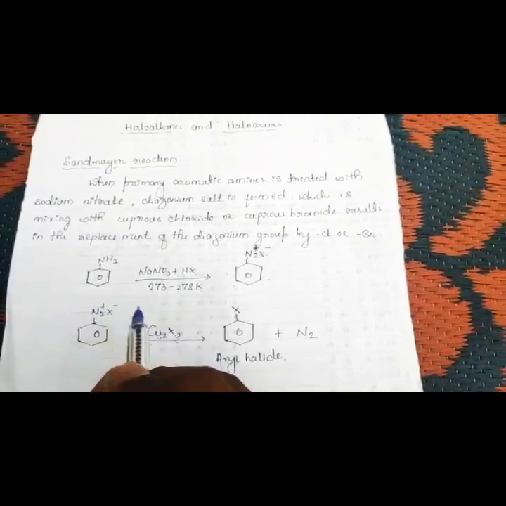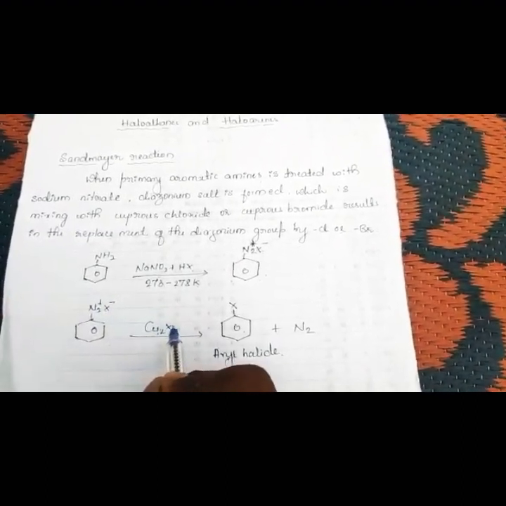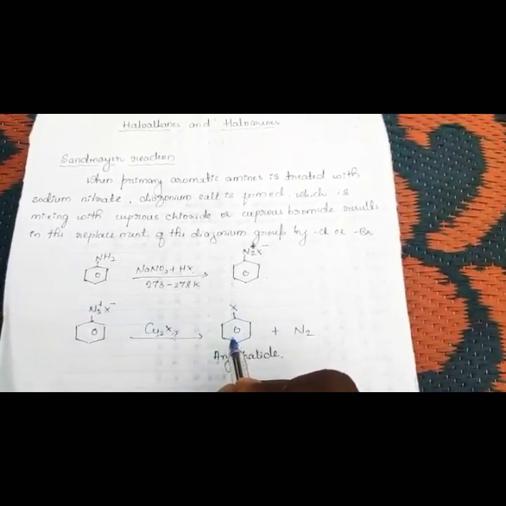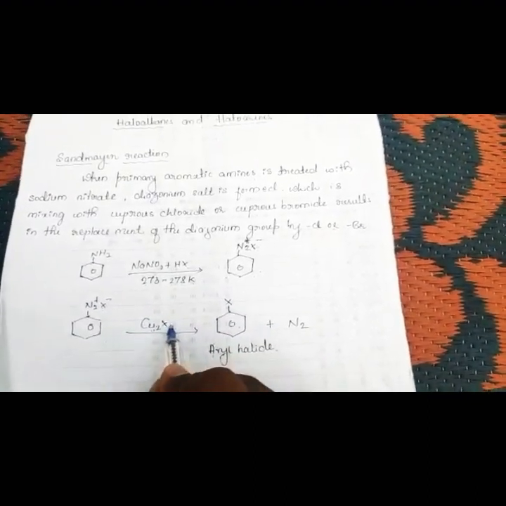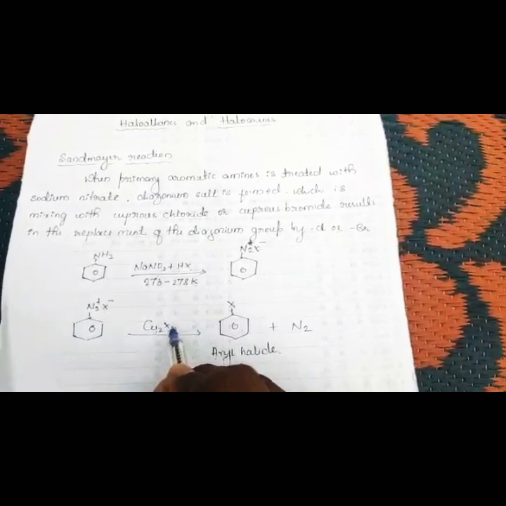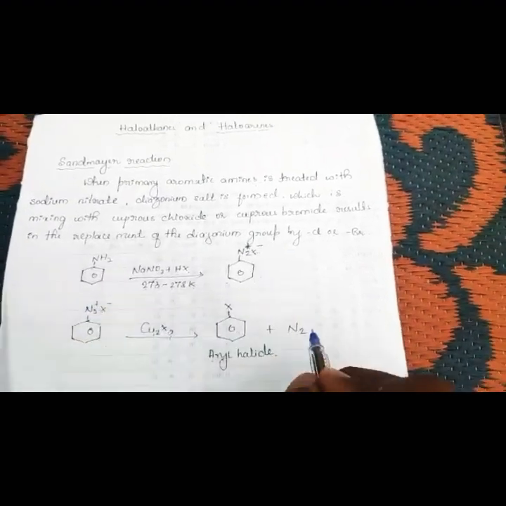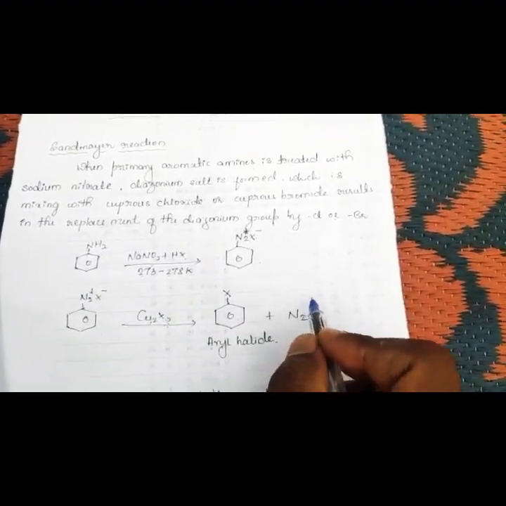If X is Br, then we can use cuprous bromide. Then we get chlorobenzene if it is Cl, and if it is Br, then we get bromobenzene. The diazo group is liberated as N2 gas.